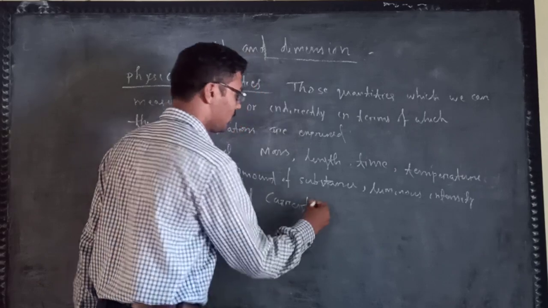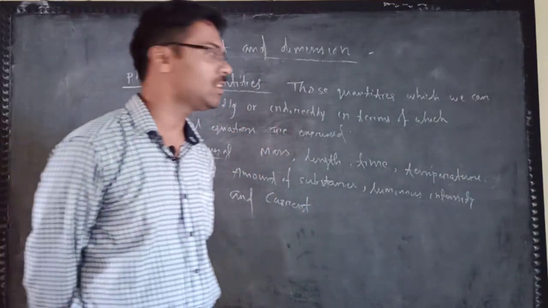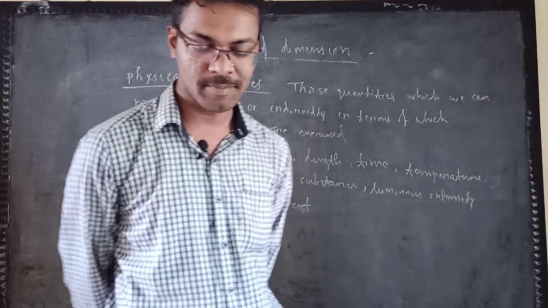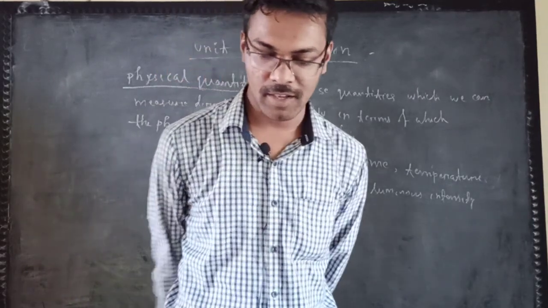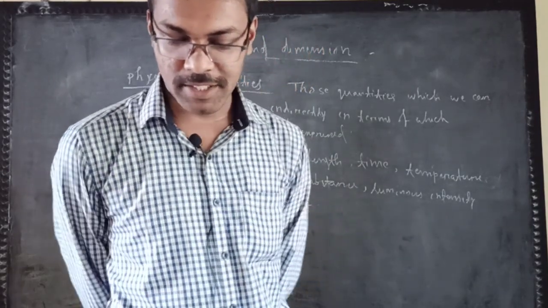So these are the 7 basic quantities. All these quantities you can measure directly or indirectly. So these are the physical quantities.